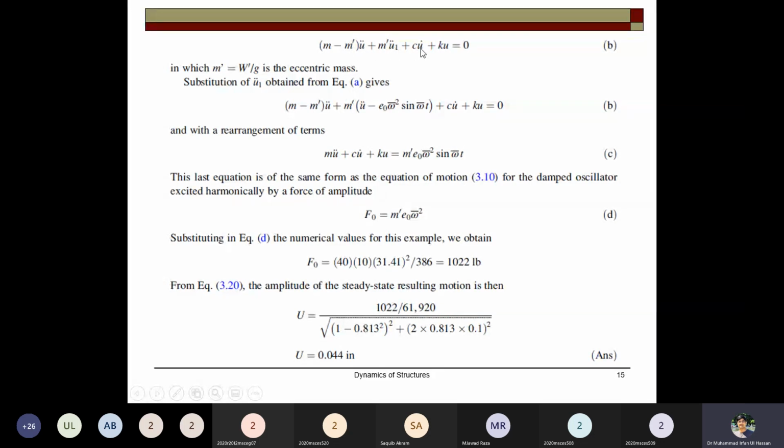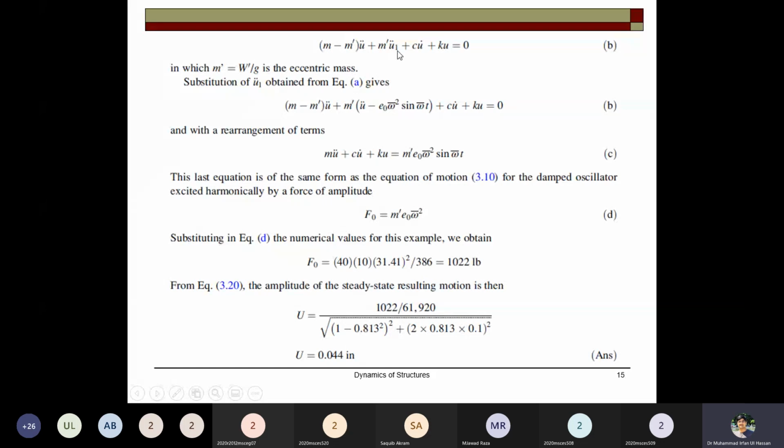So putting the values of m prime, the weight of the machinery because of the eccentricity, that will be m prime, and M is the mass of the system. And first we put down all the values, that are basically u naught, like u double dot.